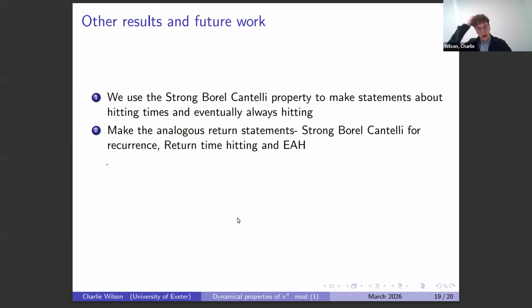And Mark and I, so I should say all of this was joint work with Mark. I think I said that at the start, but I can't remember. We make the analogous statements for returns. So if I start at a point, I don't just ask, can I reach something over here? I ask, do I get close to myself? So do I land back close to that? And it's got a subtly different dynamical flavor, but we're able to tackle these problems as well.